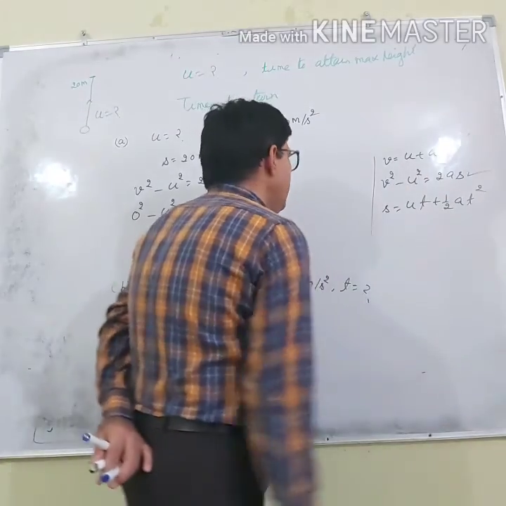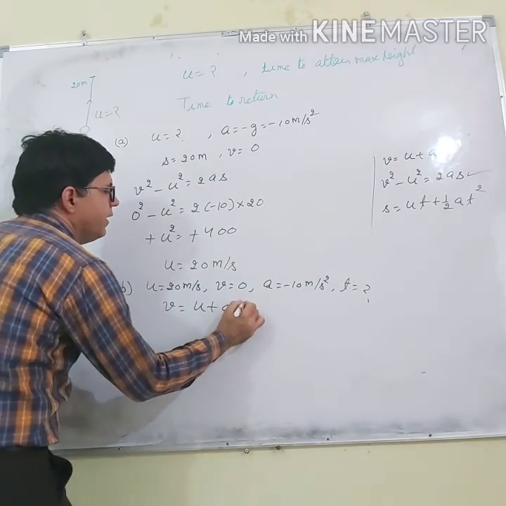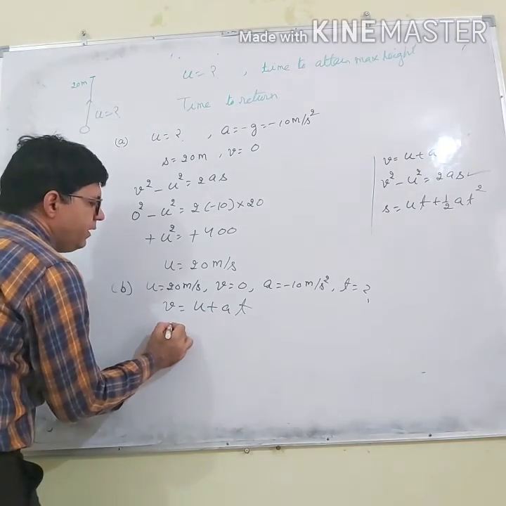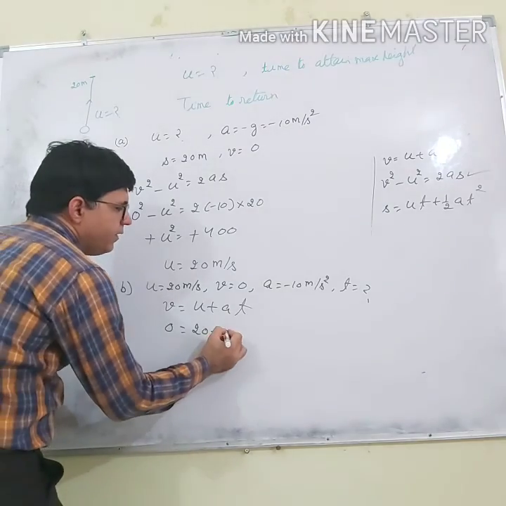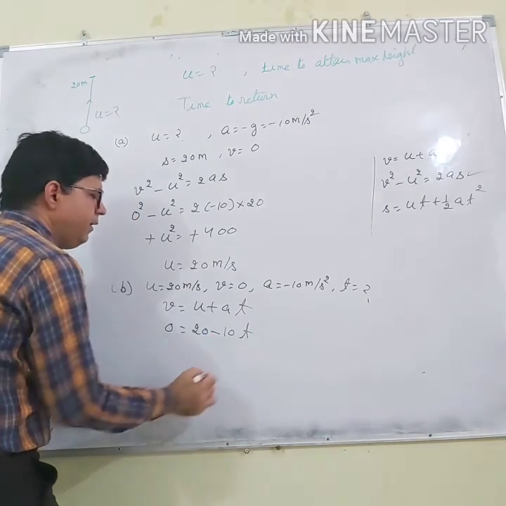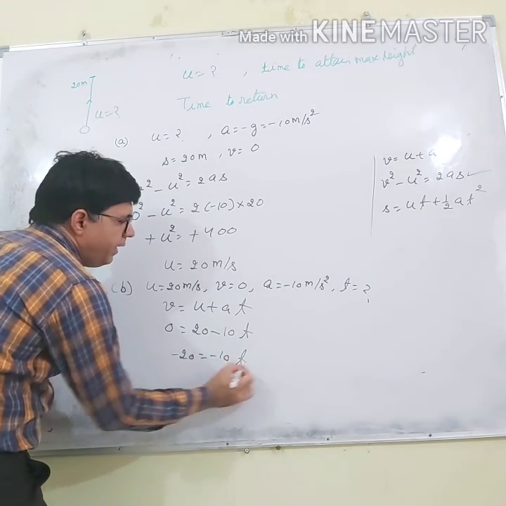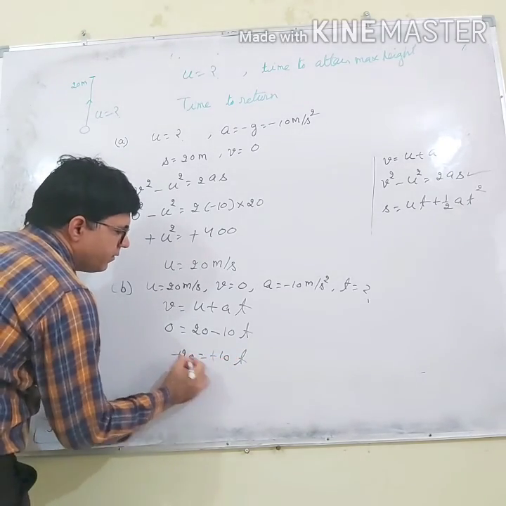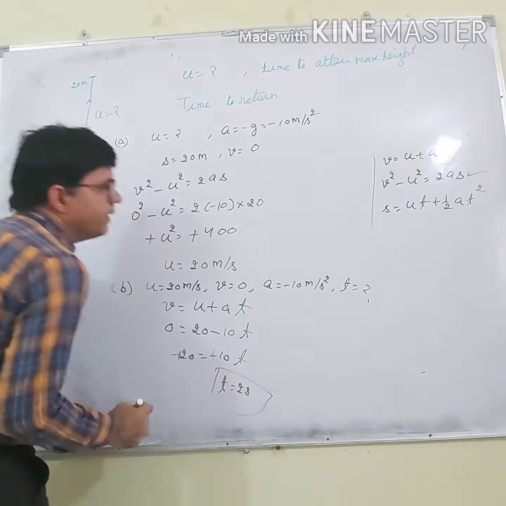The first formula, v equals u plus at. What is v? 0. What is u? 20. And a is minus 10. So 20 will be minus 10t, minus minus plus, so I can say t is 2 seconds.